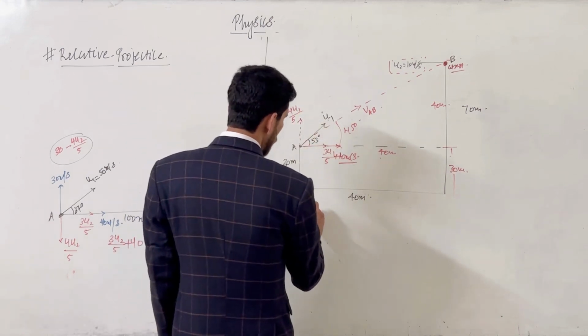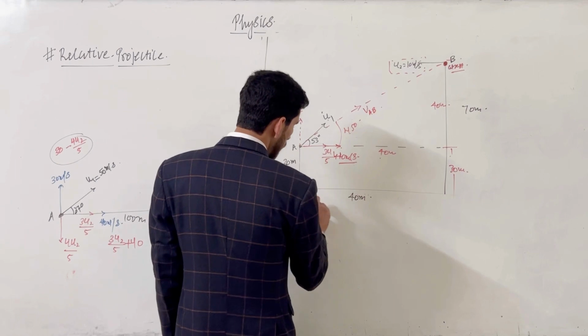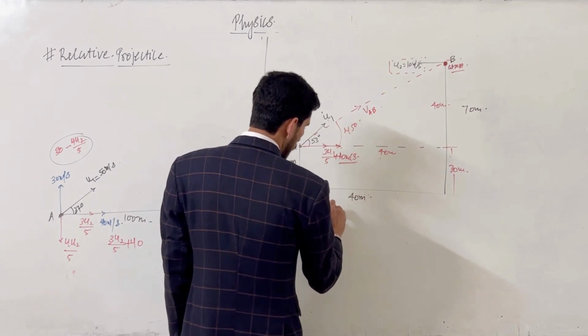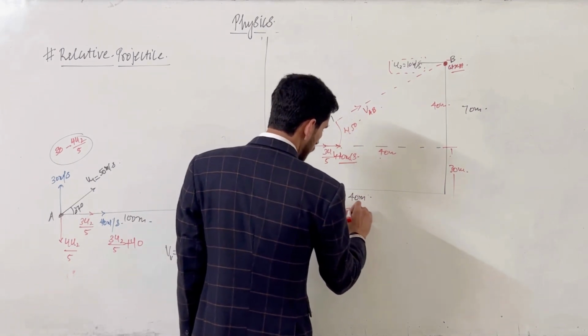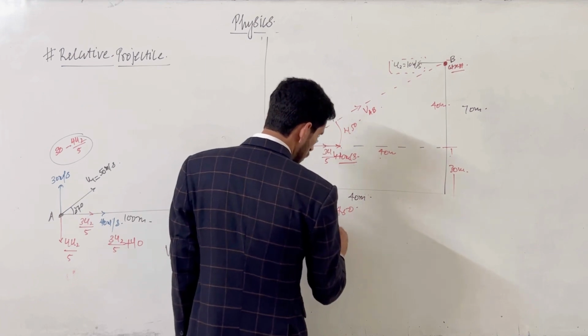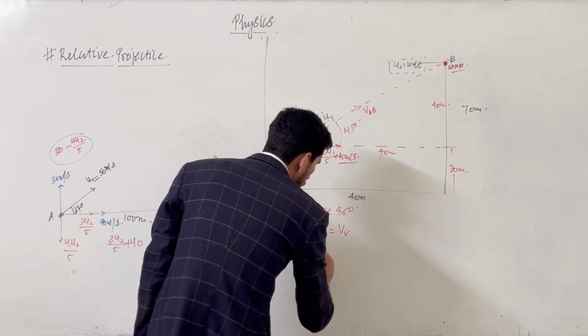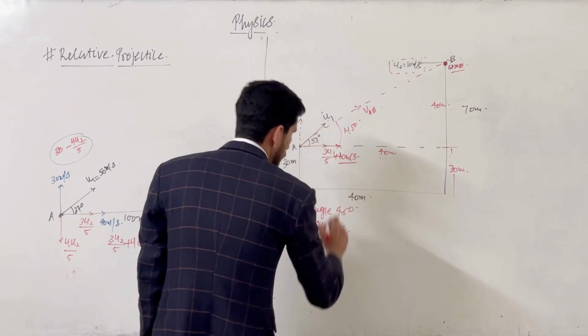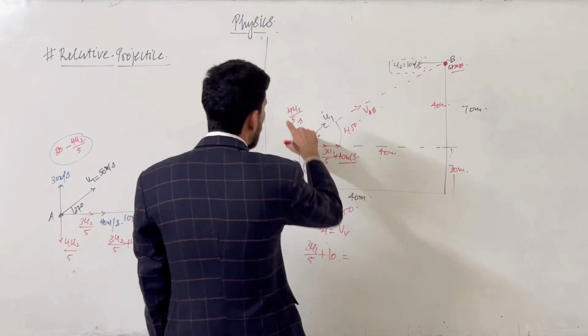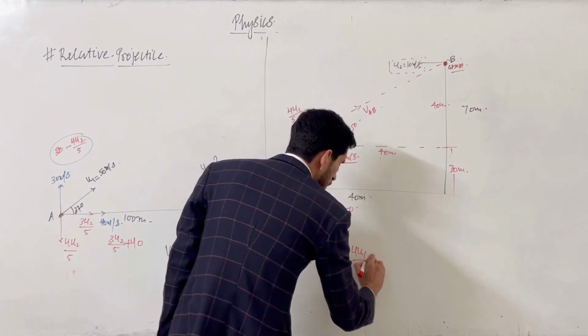So make these velocities equal. For a 45 degree angle, V horizontal equals V vertical. So 3u1 upon 5 plus 10 equals 4u1 upon 5.